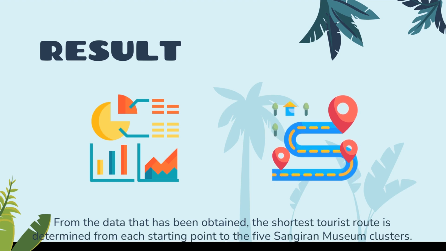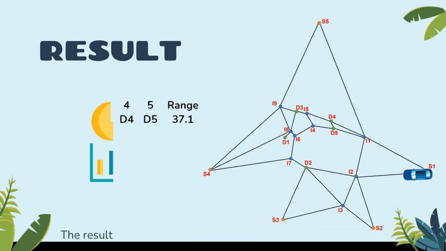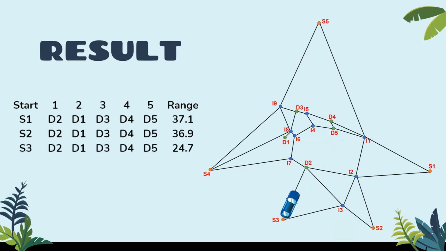5 Sangiran Museum clusters. The results of the shortest route and distance are: from Sragen bus terminal to Dayu cluster, Krikilan cluster, Ngebung cluster, Manyarjo cluster, Bukuran cluster with a distance of 37.1 km. From Karanganyar Square to Dayu cluster, Krikilan cluster, Ngebung cluster, Manyarjo cluster, Bukuran cluster with a distance of 36.9 km. From Solo Balapan Station to Dayu cluster, Krikilan cluster, Ngebung cluster, Manyarjo cluster, Bukuran cluster with a distance of 24.7 km.